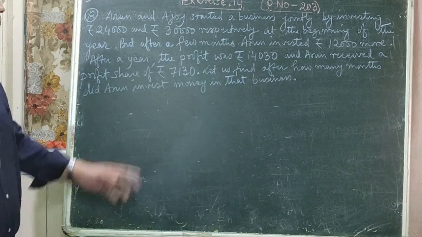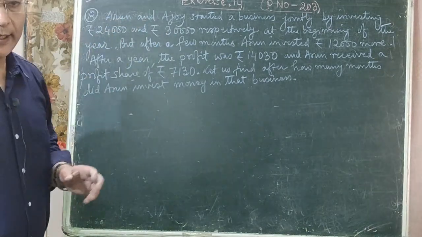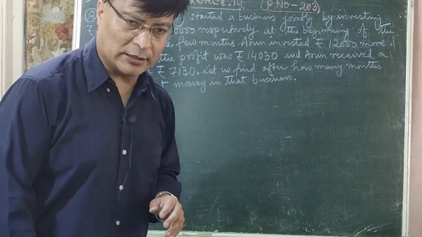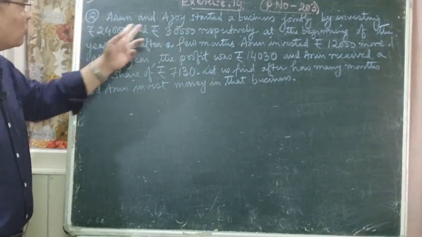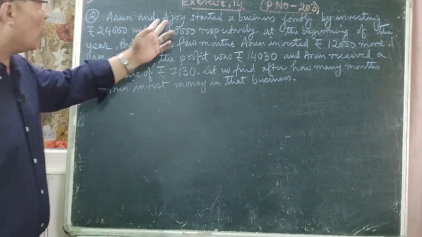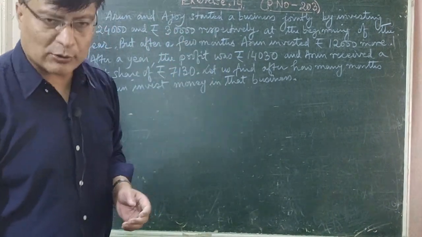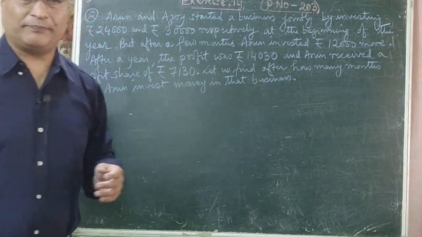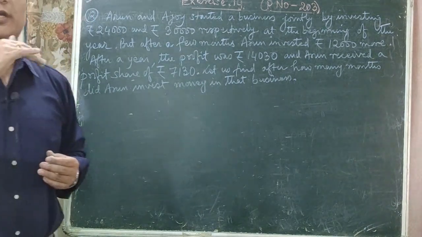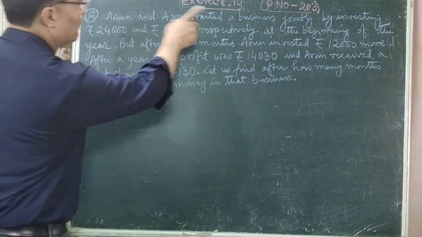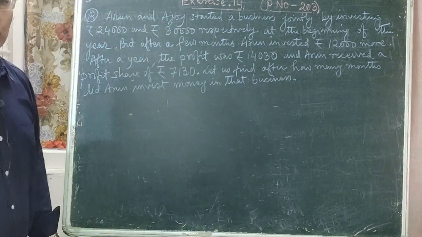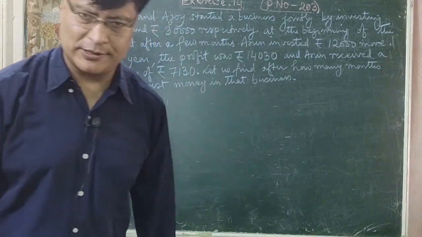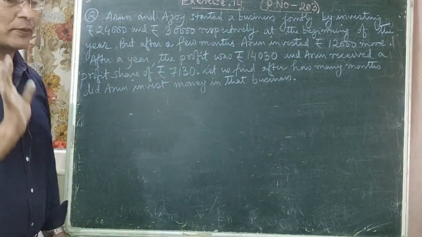Arun invested rupees 24,000 and Ajay invested rupees 30,000 at the beginning of the year, that is, at the start of January, to run a partnership business. Okay, is that clear now?